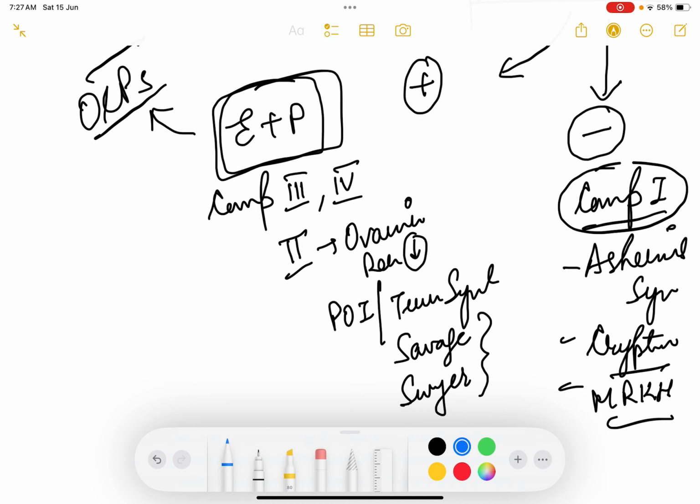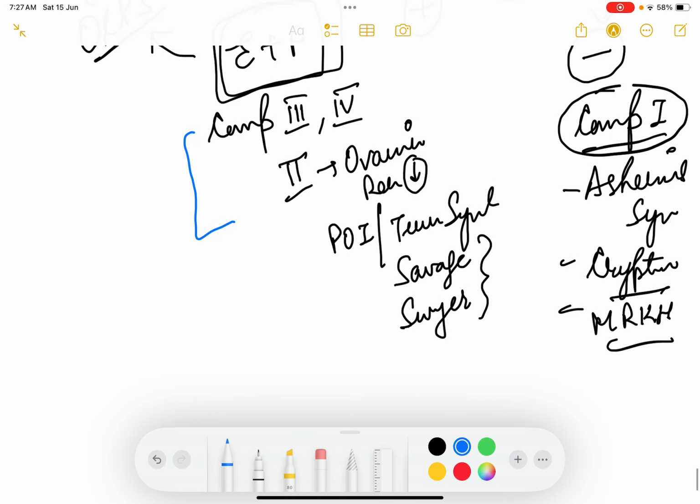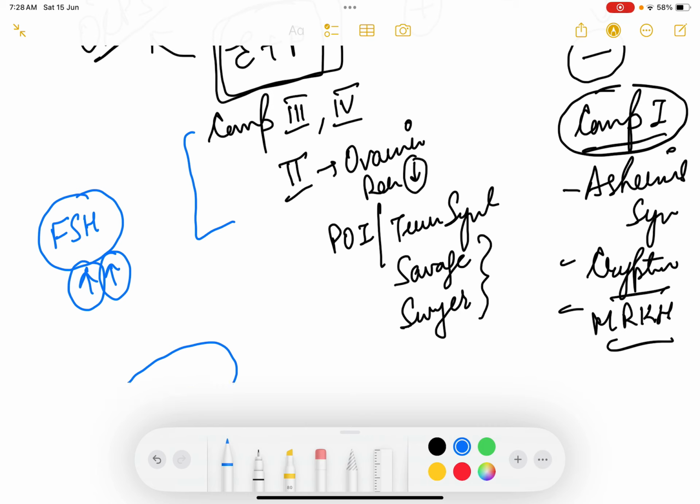Now, when there is a compartment 2, 3 or 4 defect, how do you differentiate between them? First, you do the FSH level, follicle stimulating hormone level, for the patient. If it is very high, it means that our defect is at the level of the ovary. That is why your pituitary is secreting a lot of FSH.